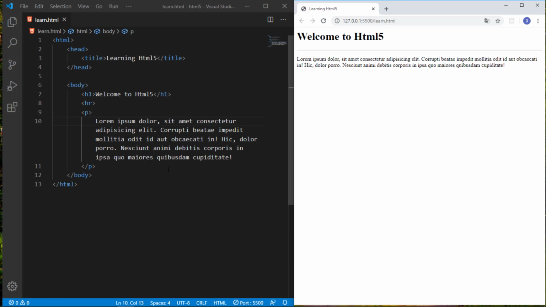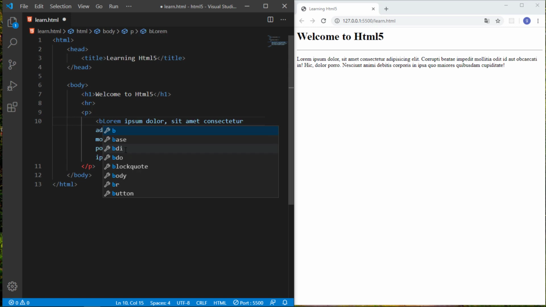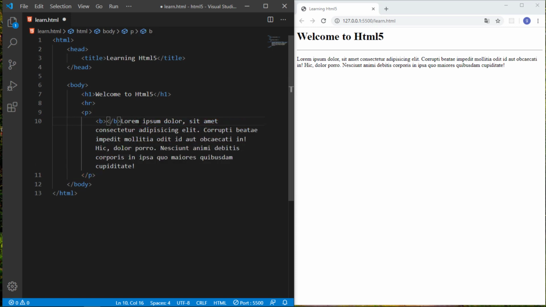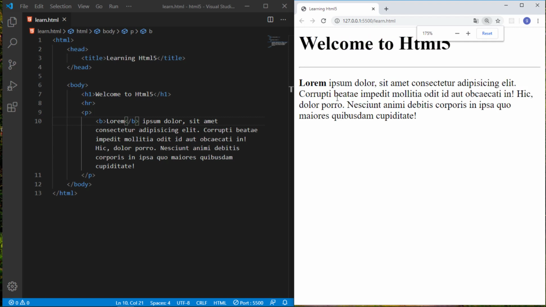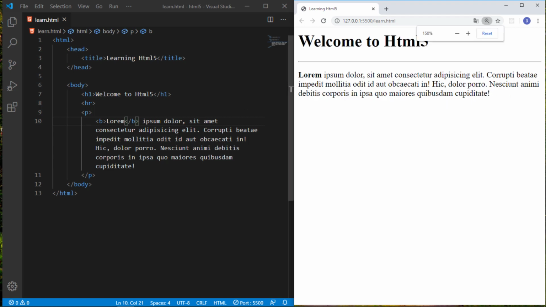And HTML also gives us some text formatting tags. If I want to make text bold, there is a B tag to make a word, a line, or whatever text bold. I just cut and paste, and save it. So you can see it's bold. If you increase the zoom level, you can see it's just bold.